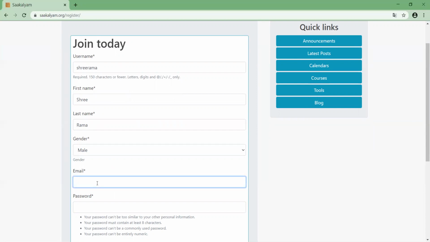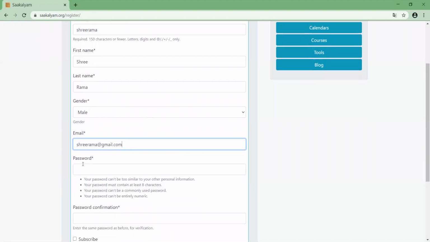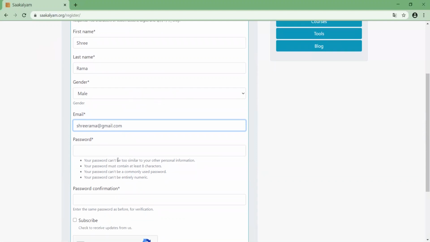Why do we need your email? This is because if you forget your password, we need to send something so that you alone can reset your password. So if my email is srirama@gmail.com, then I will enter this. Here you can see the password rules. It cannot be similar to your personal information, you can't use the same name, it must be at least 6 characters, and it should not be a common password. These are all industry standard practices to keep your account secure so that others cannot log in.